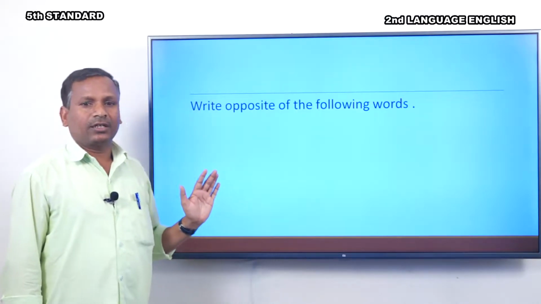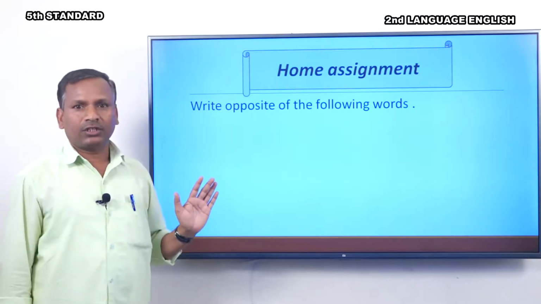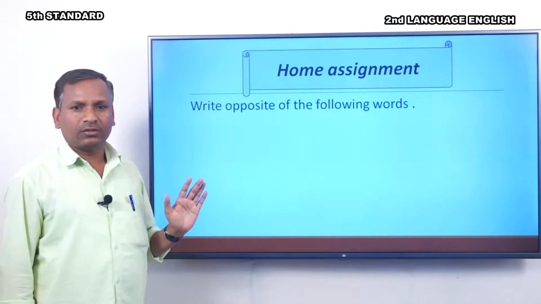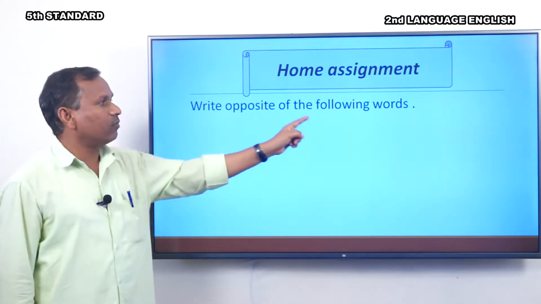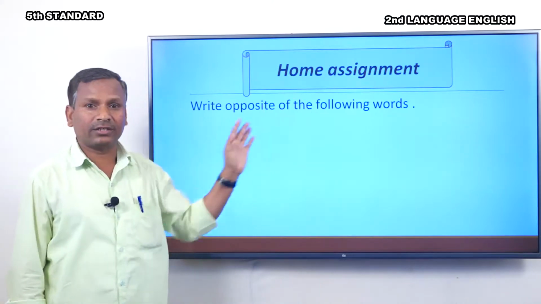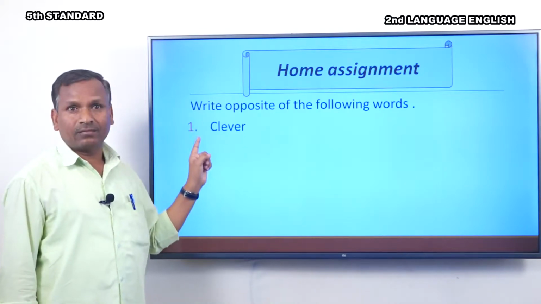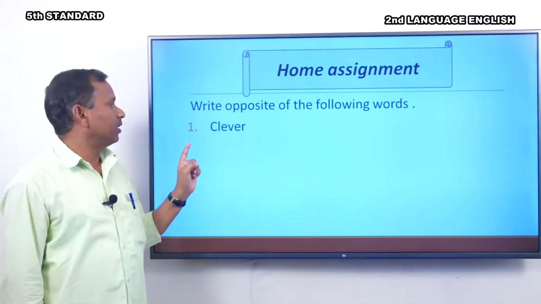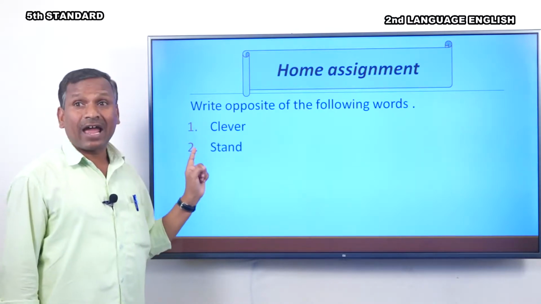Yes, here is the home assignment for you. I will give you homework. Write the opposite of the following words. The first one is clever. The next one is stand.